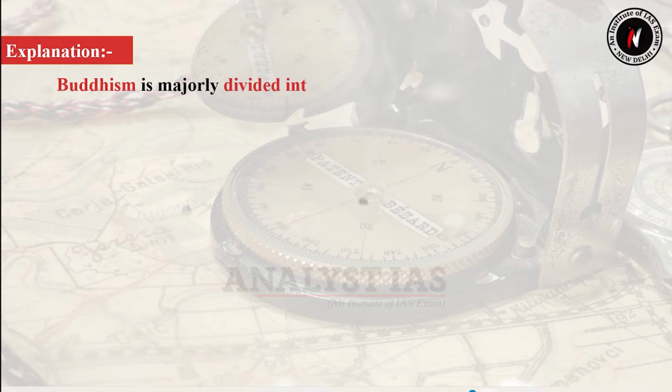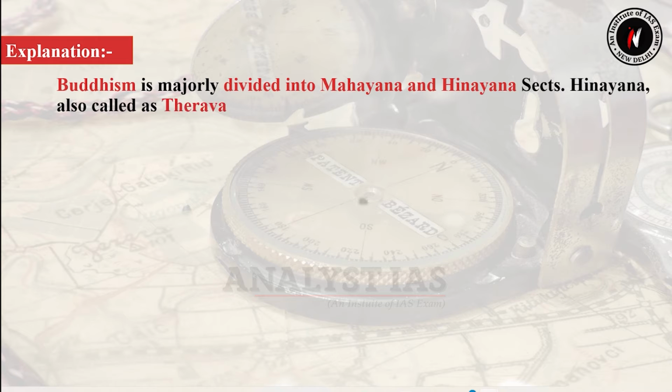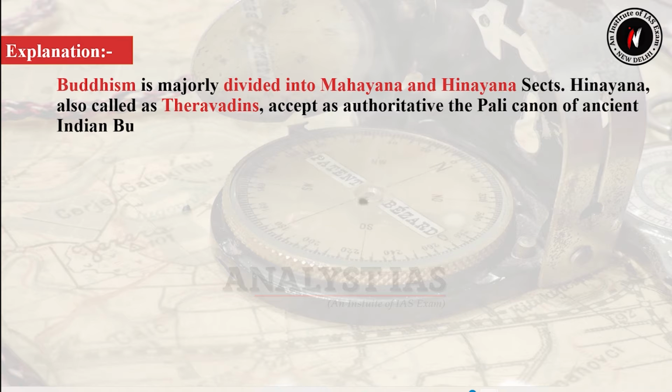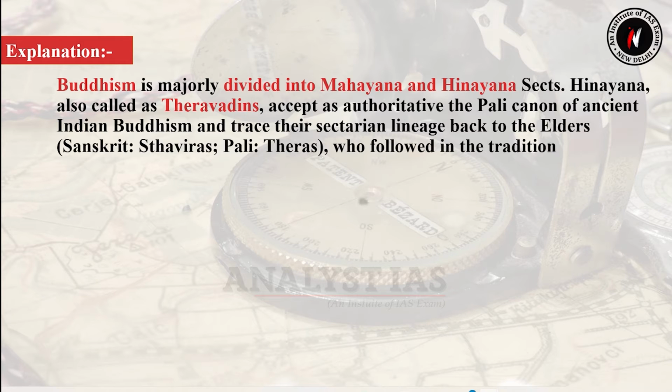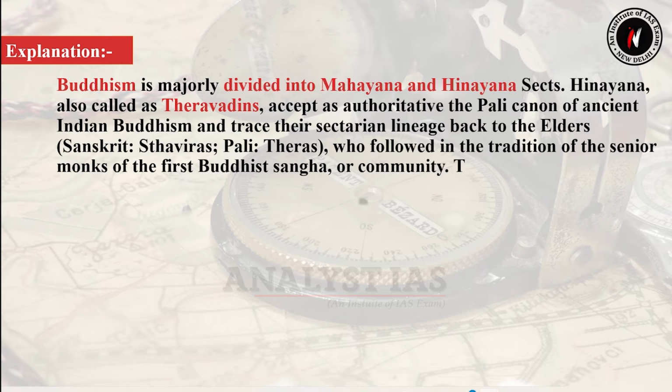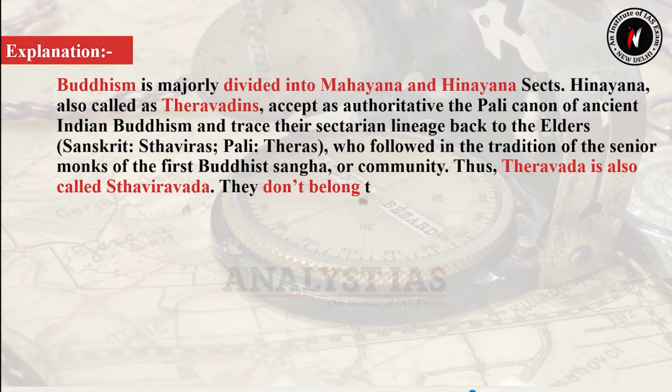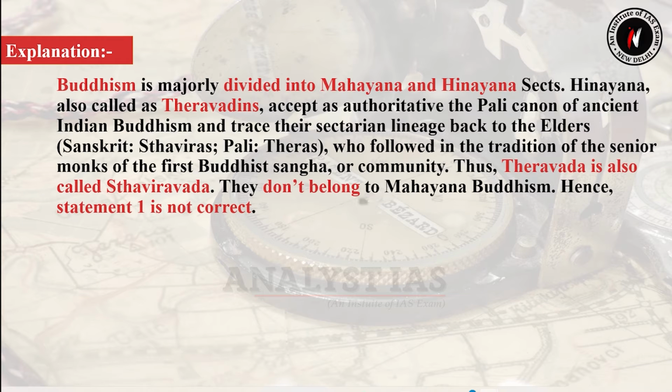Buddhism is majorly divided into Mahayana and Hinayana sects. Hinayana, also called as Theravadins, accept as authoritative the Pali canon of ancient Indian Buddhism and trace their sectarian lineage back to the elders, who followed in the tradition of the senior monks of the first Buddhist Sangha or community. Thus, Theravada is also called Sthavirvada. They don't belong to Mahayana Buddhism. Hence, statement number 1 is not correct.